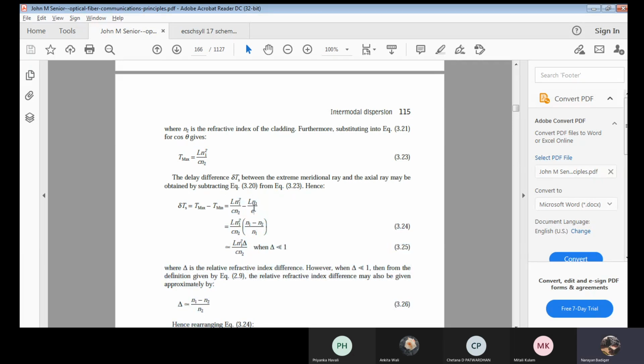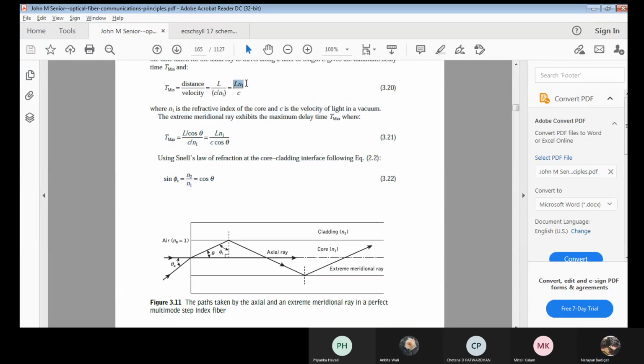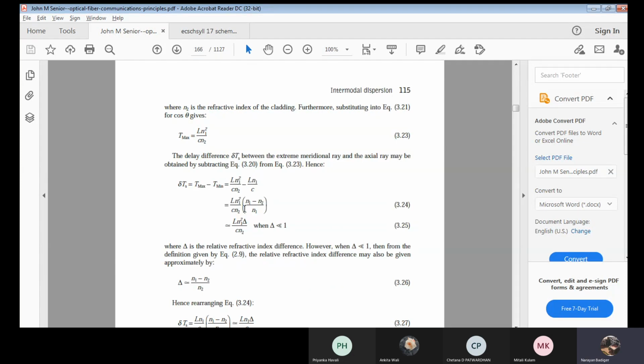Okay, just subtract this. Ln1 square by C n2 minus Ln1 by C, which we calculated here. Now just take Ln1 square by C n2 out. Okay, now what will be remaining? It will be 1 minus n2 by n1. Hope I'm correct. Correct? If you just try to solve this simple equation, 1 minus, you have n2 here, it should cancel. And I have n1 here, I should get only one n1. So 1 minus n2 by n1.